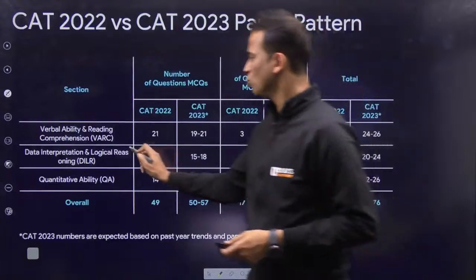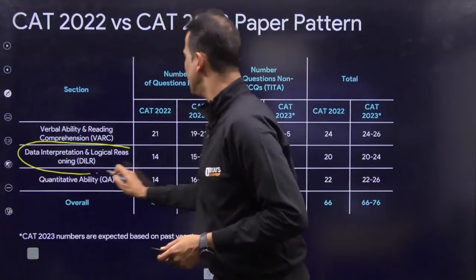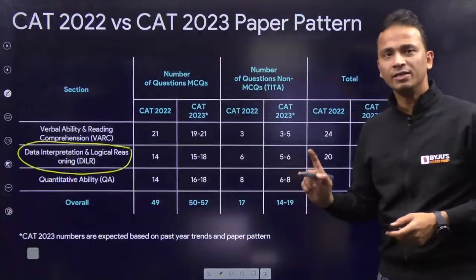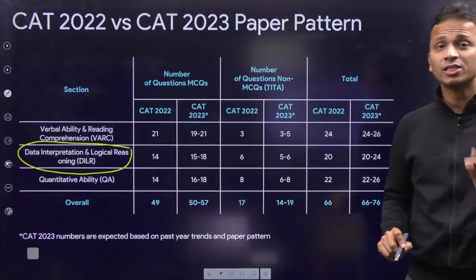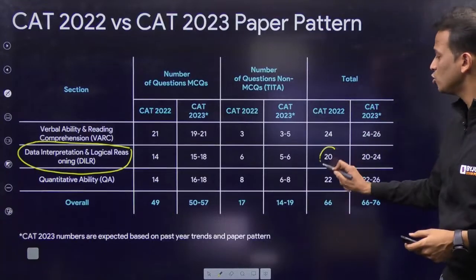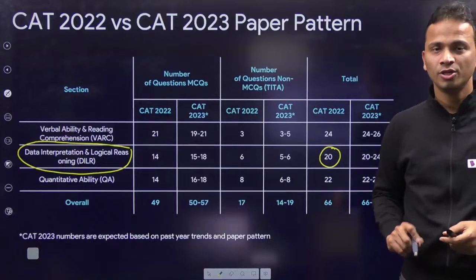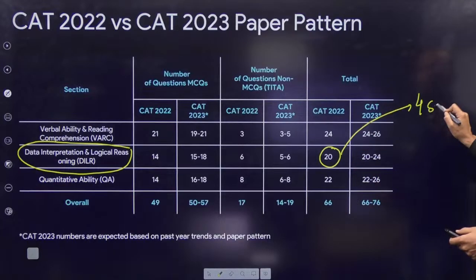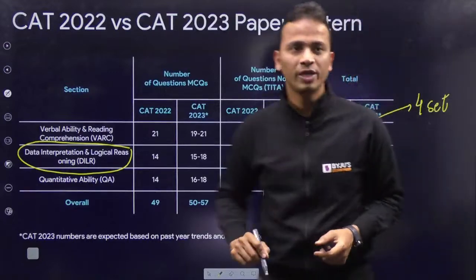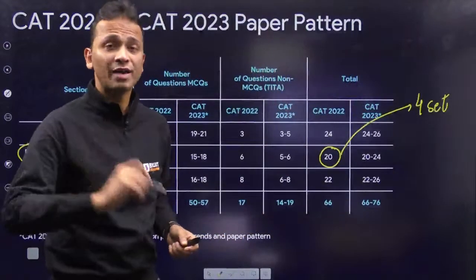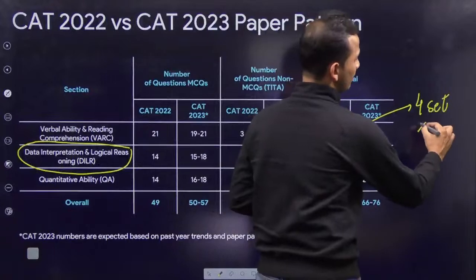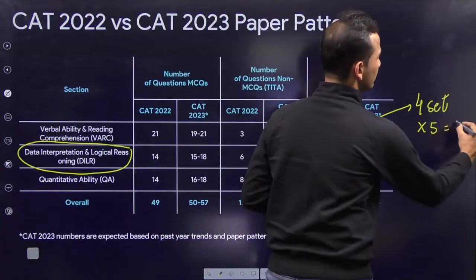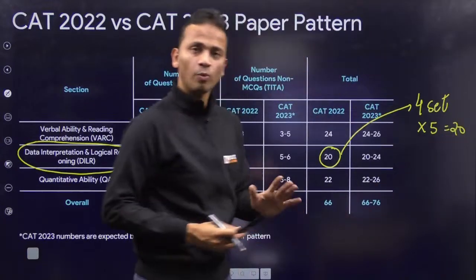Okay, so if I look at DILR section, then in last year, CAT 2022, there were a total of 20 questions. All right. Now, these 20 questions were divided in 4 sets having 5 questions each. So 4 multiplied by 5 and this is equal to 20. So in all, there were 20 questions.